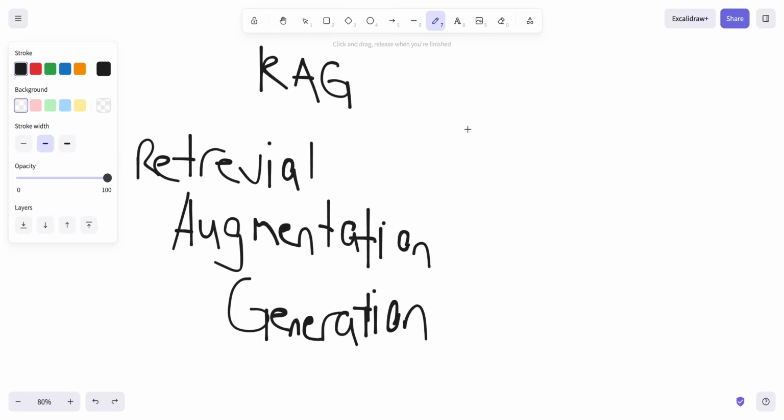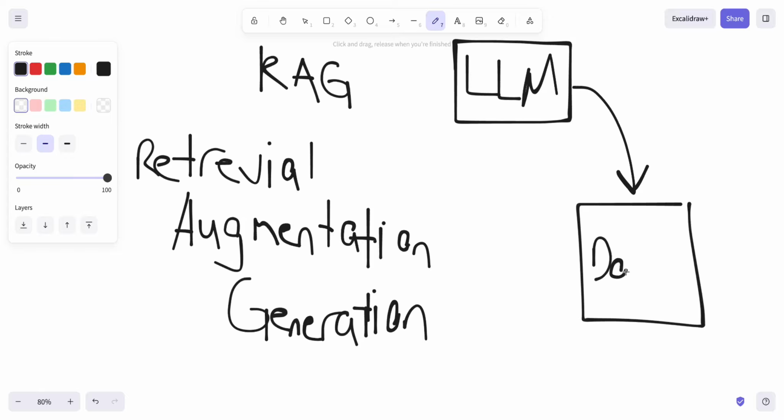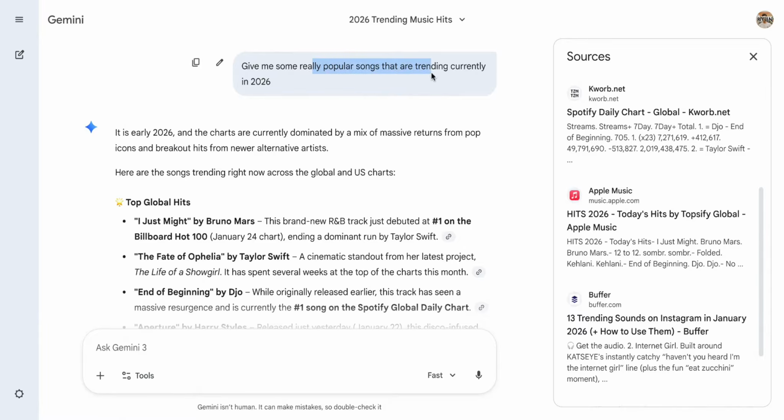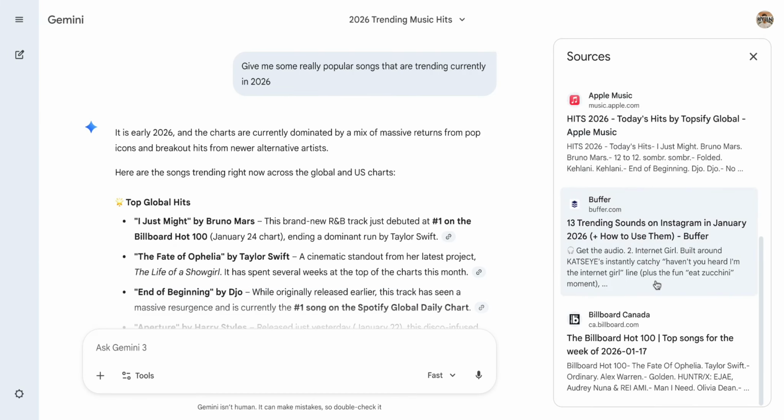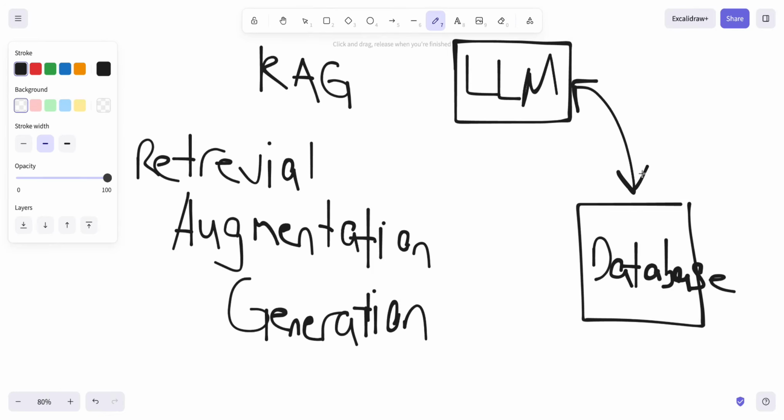First, you have the retrieval phase. So you have a large language model, ChatGPT, Gemini, whatever you're feeling, and it contacts an external database. And this database can just be full of documents. As seen with Gemini, if I'm prompting Gemini about really popular songs, then what it's going to do is search up in its database about popular songs, right? And it's going to retrieve this information. So that is the retrieval part. Based on what you said in the prompt, the LLM is going to contact the database and get information that's related to your prompt. That's the retrieval phase.